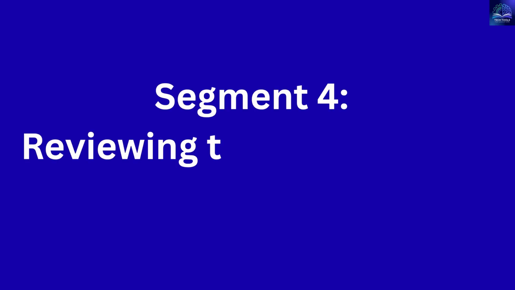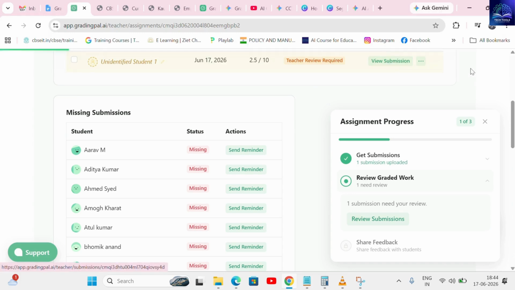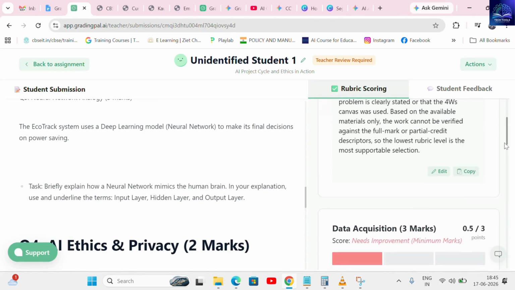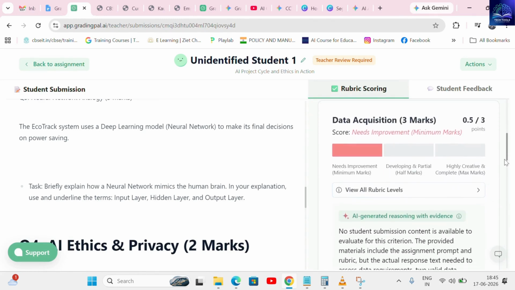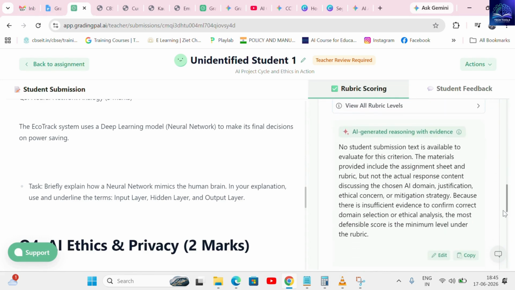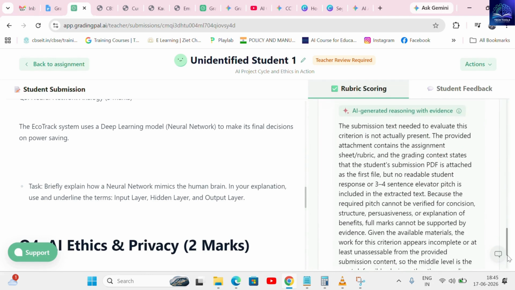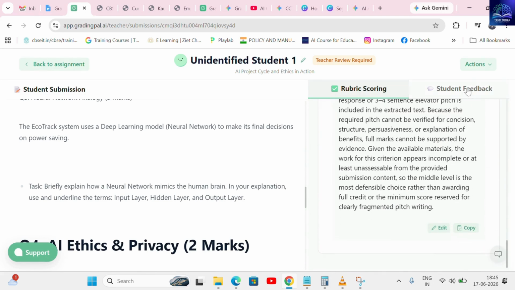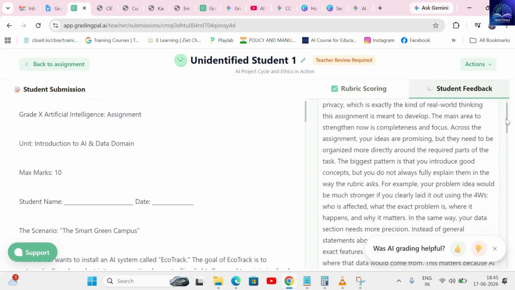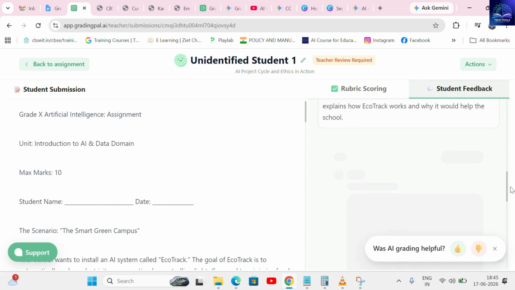Reviewing the Draft Scores, Human in the Loop. It breaks down exactly which sections, like problem scoping or data acquisition, need improvement, evaluating the submission against the allotted marks. For example, it identifies what kind of answer is expected for a 1-mark question, and uses the rubric guidelines to point out the exact reasoning and evidence behind the grade. This allows you to pinpoint precisely where students are making mistakes and where they need targeted instructional support.